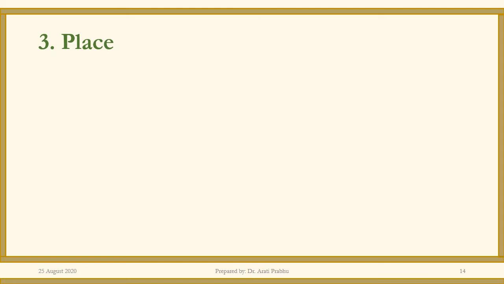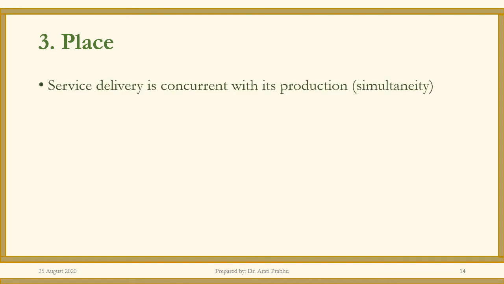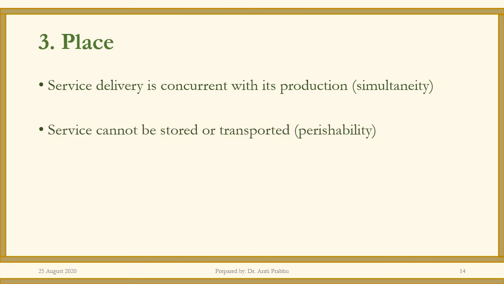Since service, we all know, has three important parameters where place, or delivery, assumes a lot of importance. And this is, service is simultaneous. We've spoken about this earlier, that service is produced and consumed at the same time. Another important aspect is perishability, that it cannot be stored or transported and it is highly perishable, the service.